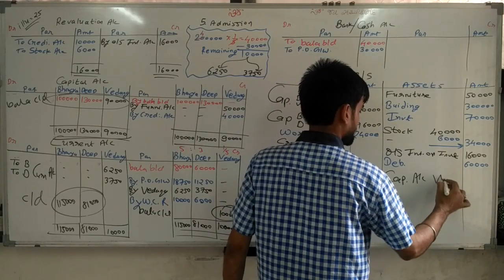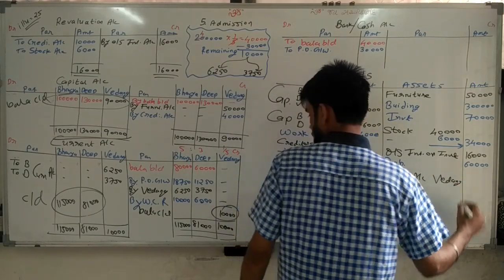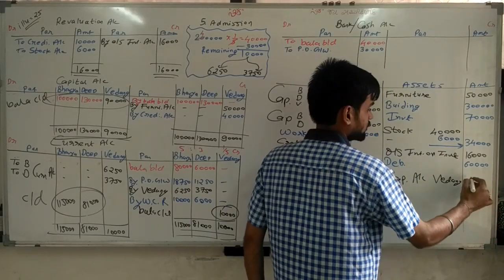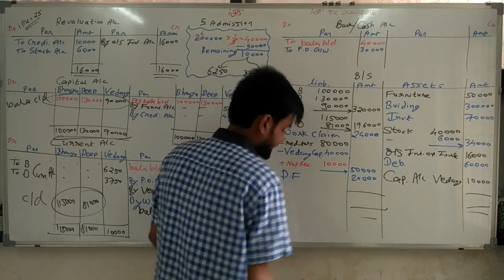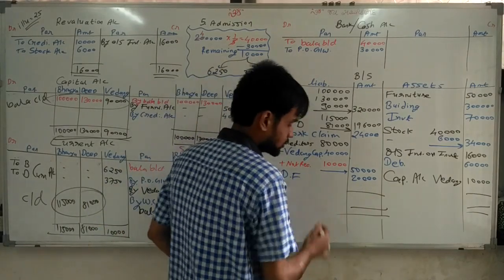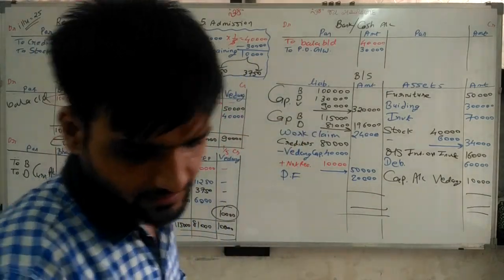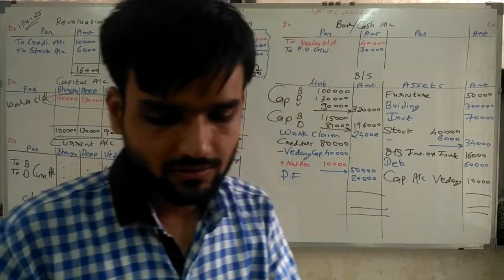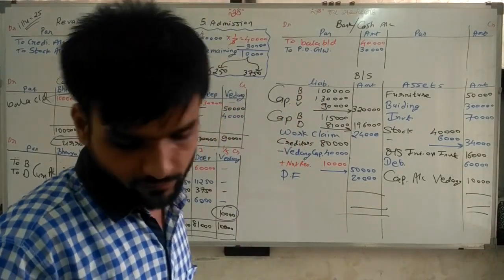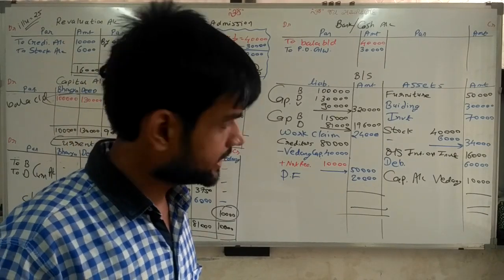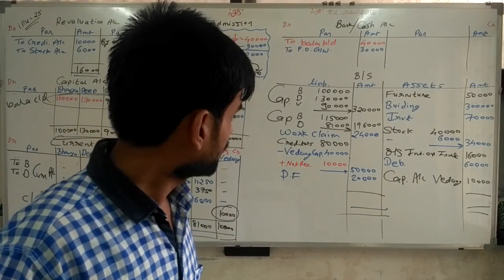Now this balance transfers to the debit side, and debit side is here, so we have to write capital account, name is Vedant, and amount is 10,000 rupees. Now sir, make total of both the sides, and if we make total of both the sides, then our answer will be 320, 196, 20, 24, 50.